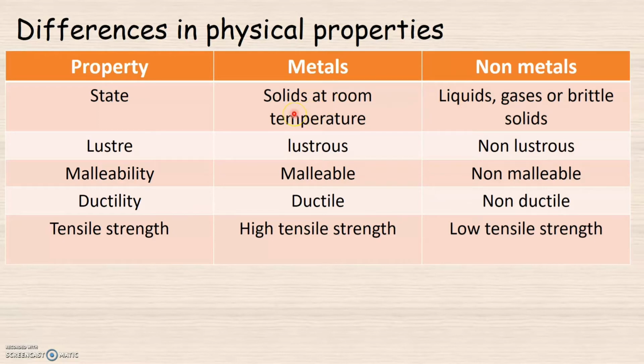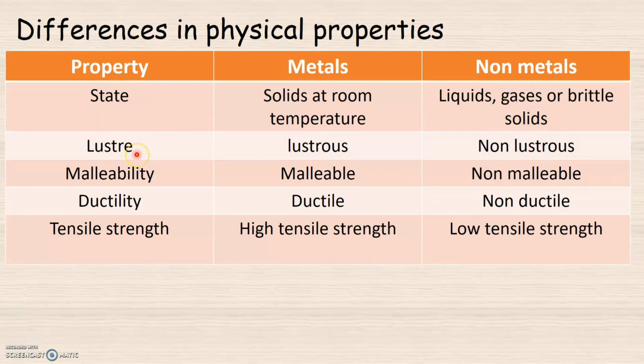But in case of mercury, mercury is a metal that exists as a liquid at room temperature. When all other metals exist as solid at room temperature, mercury exists as a liquid at room temperature. Therefore, it is an exceptional case.